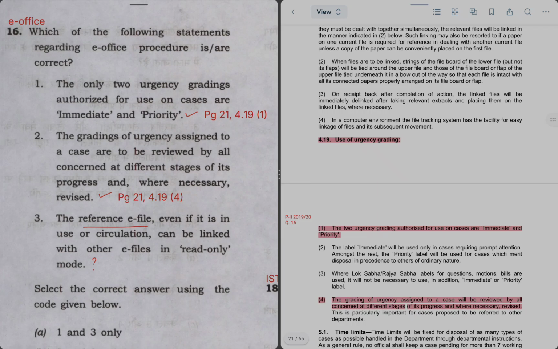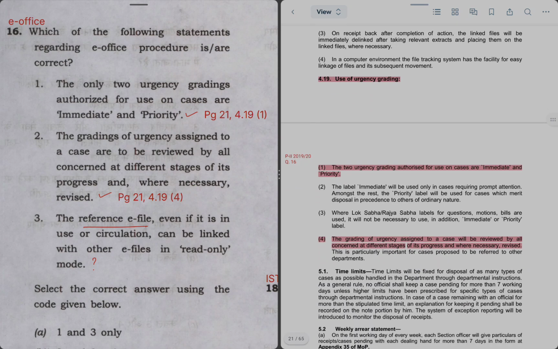Statement 2 says the gradings of urgency assigned to a case are to be reviewed by all concerned at different stages of its progress and where necessary revised. So when the file goes up, of course the urgency grading can be reviewed by the senior officer and revised if required. So this is also true as given in subpara 4, urgency gradings. Next statement says the reference e-file, even if it is linked in use or circulation, can be linked with other e-files in read-only mode.